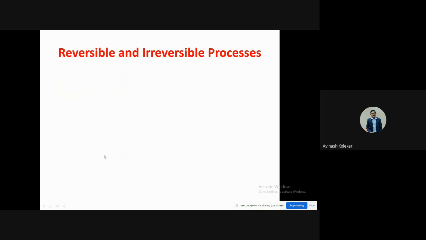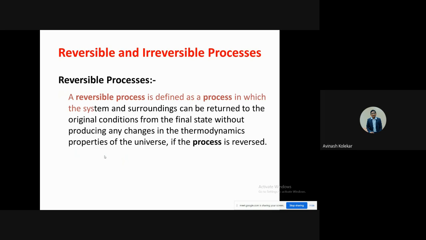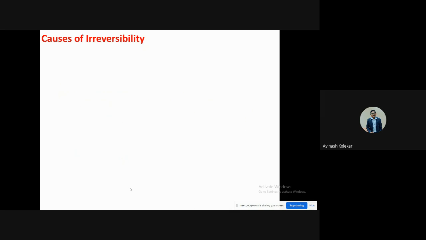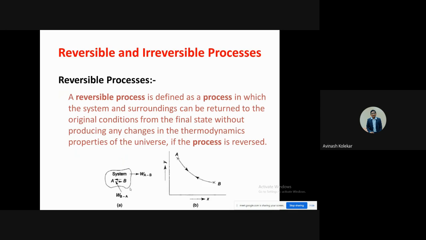So see, there are two types of processes: reversible and irreversible. You know that reversible processes are those which we can change in direction at any time, and which will not leave any type of trace or relic behind after happening. That type of process is called a reversible process. So if it happens in nature, then it can reverse its direction at any point, and if it is completed in the reverse manner also, then no trace or relic is left. So it is completely reversed or rewound, we can say.